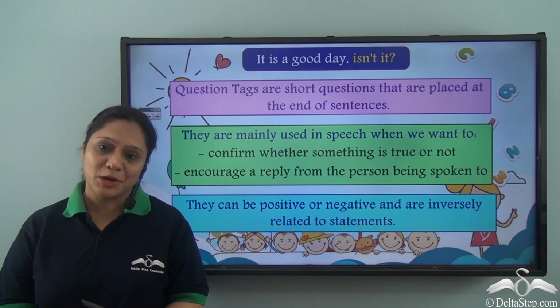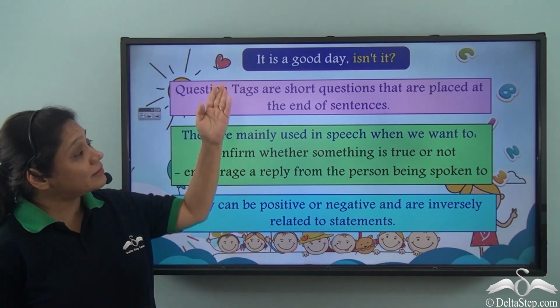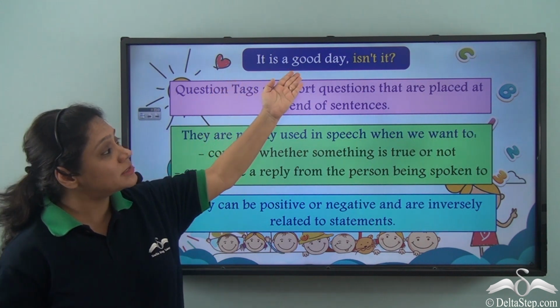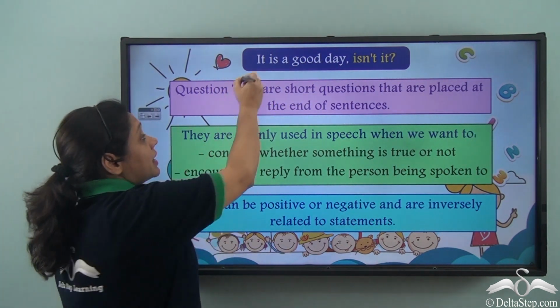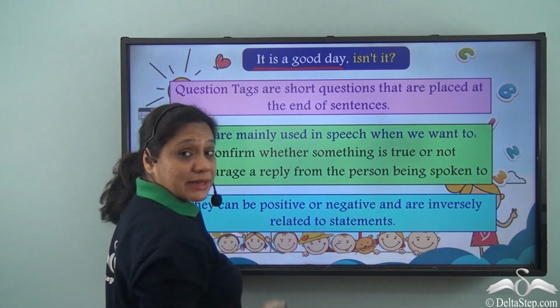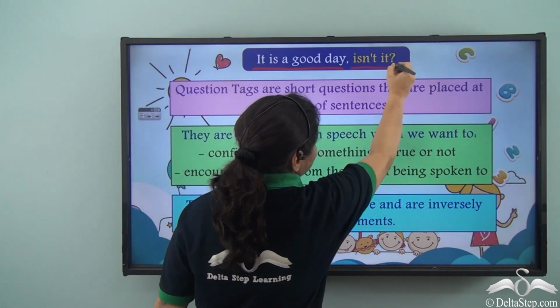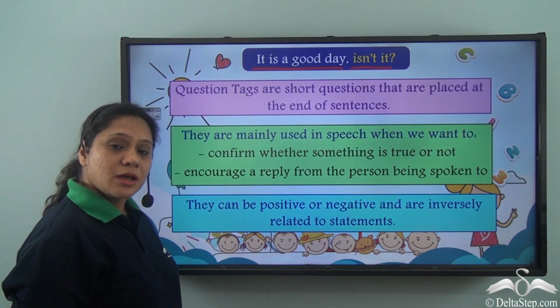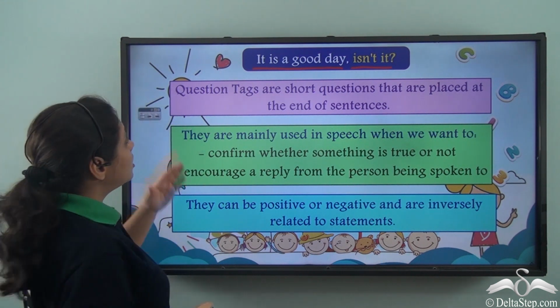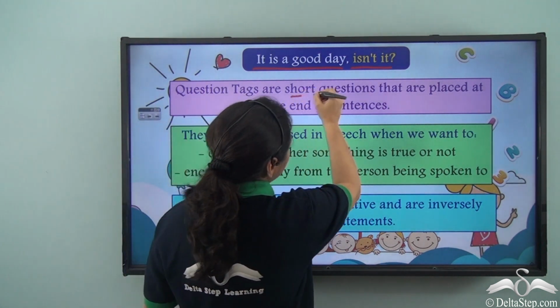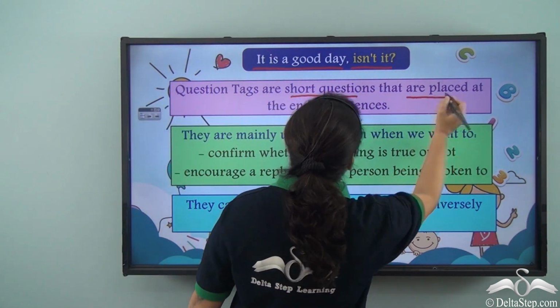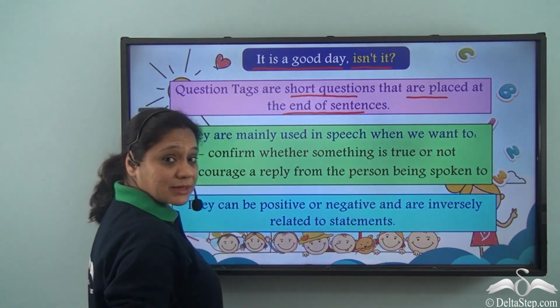We have learnt about question tags. So in this sentence, it is a good day, isn't it? It is a good day is a statement and isn't it is a question tag. So what are question tags? Question tags are short questions that are placed at the end of sentences.